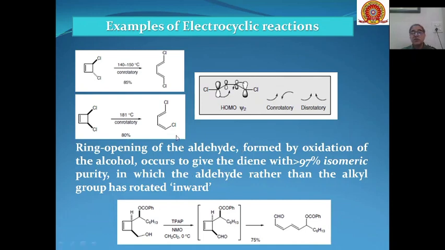Then another example is ring opening of an aldehyde formed by oxidation of the alcohol. This is the alcohol, and when this alcohol is oxidized with TPAP and NMO at 0 degrees centigrade, this primary alcohol group is oxidized to the aldehyde, and this aldehyde can undergo an electrocyclic reaction to give you this type of product with 97% isomeric purity.